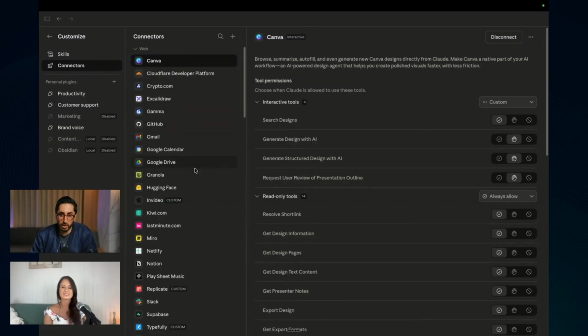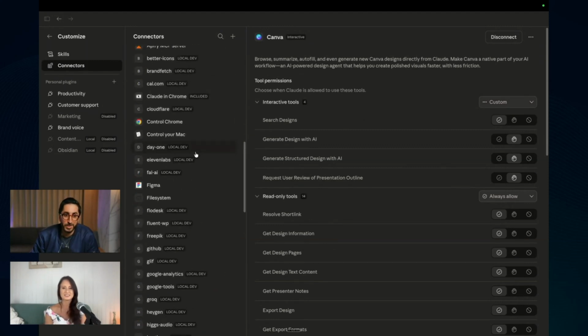Some are the official ones. So Claude can here create designs. It can do quite a lot of things. You see here, the Canva can do a lot. You can set the different approval settings, so you can have need approval, always allow, things like that. So for interactive tools like search designs, I just put always.